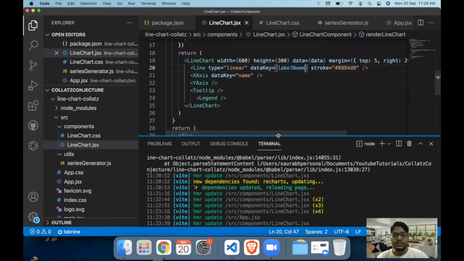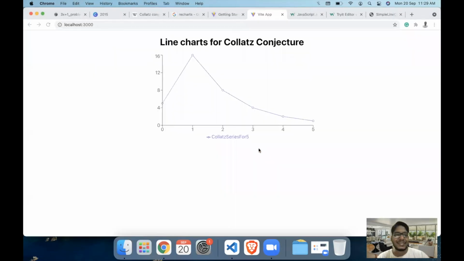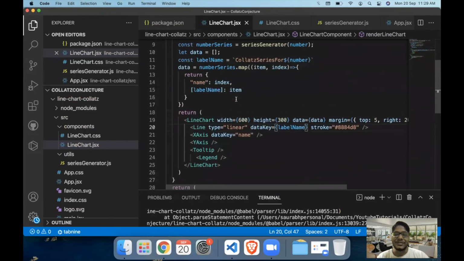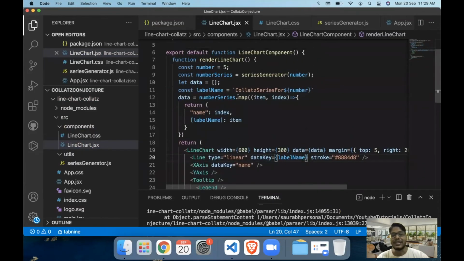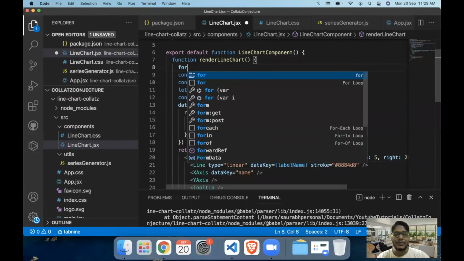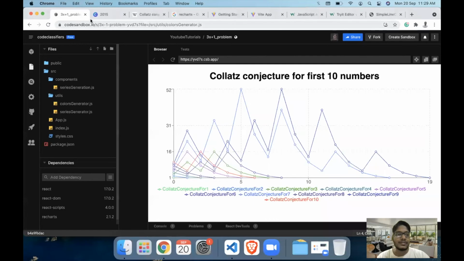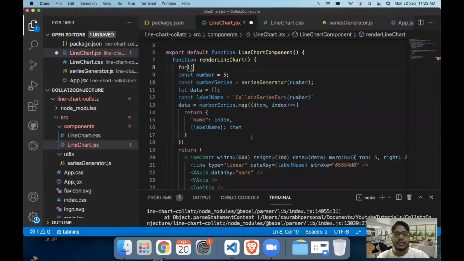Now comes the most difficult part, and initially when I was creating this in Code Sandbox, it took me almost an hour to figure out, which was to create this for the first 10 numbers. For creating the first 10 numbers, we obviously have to go with a for loop. Now the thing is for Collatz conjecture, the series starts from 1 until 10.